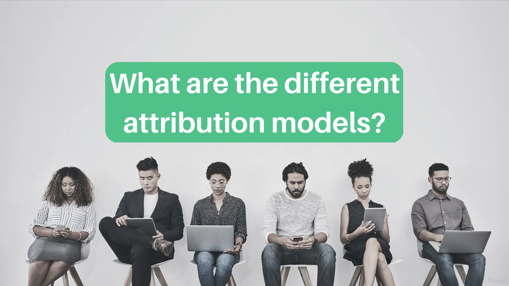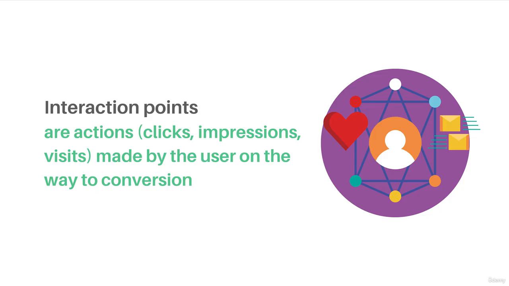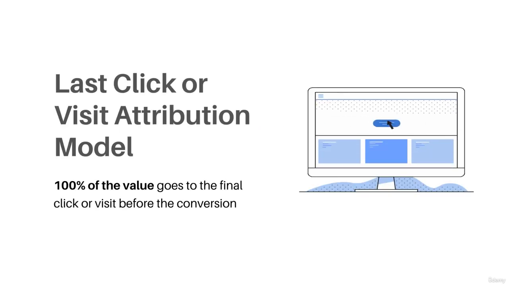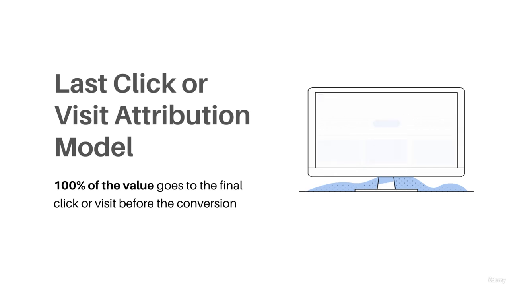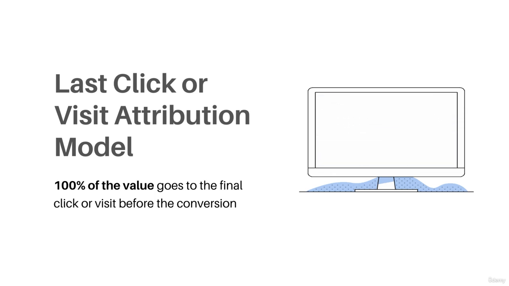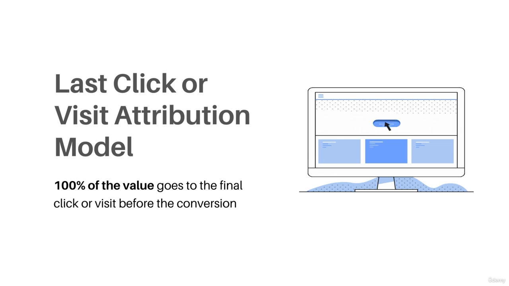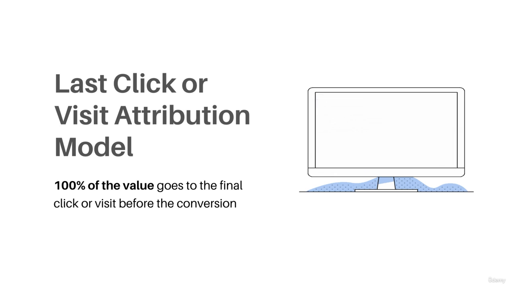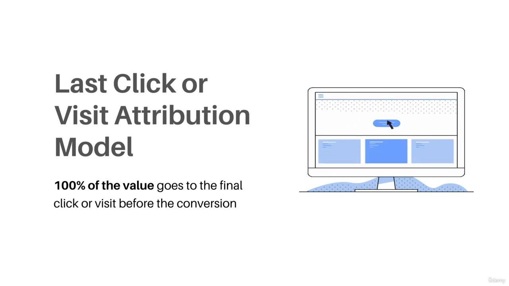Depending on the selected attribution model, interaction points will be assigned different values. Interaction points are actions, clicks, impressions, visits made by the user on the way to conversion. Last click or visit attribution model. In this model, 100% of the value goes to the final click or visit before the conversion. All previous touch points are not taken into account.